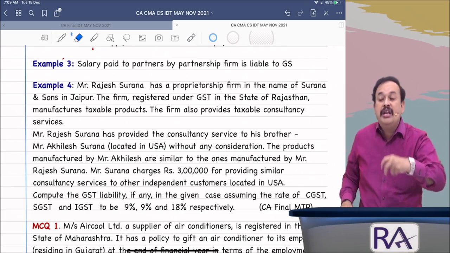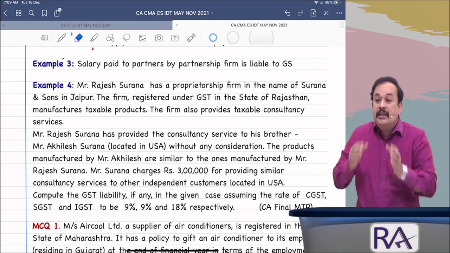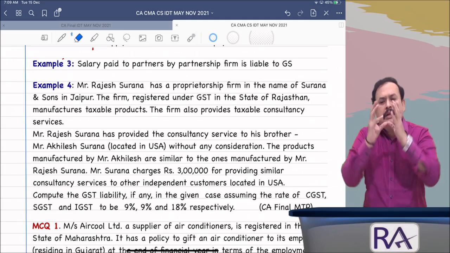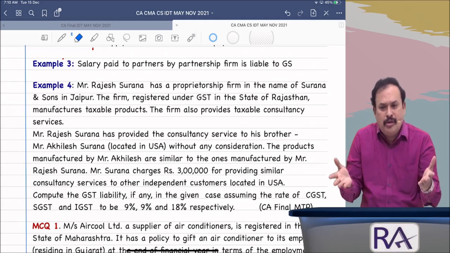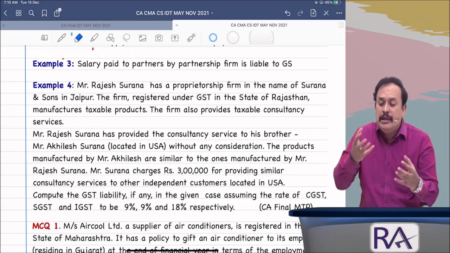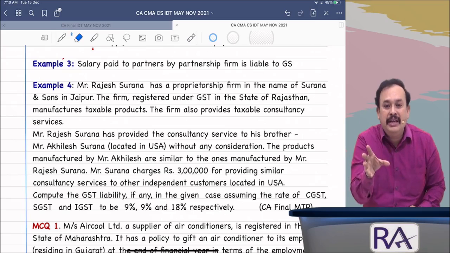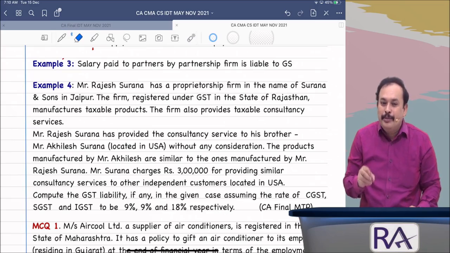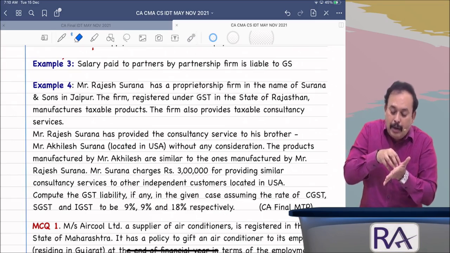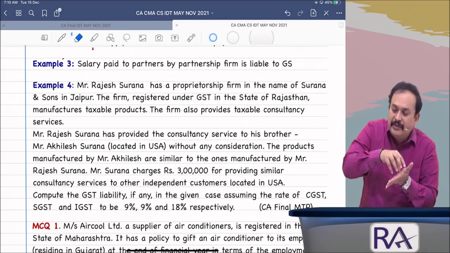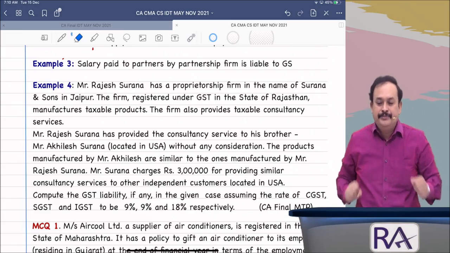Sorry, it is not taxable, not a supply. Reason: the salary, commission, remuneration, whatever name you may call it, he draws from a partnership firm out of the profit only. Profit of the partnership firm is only apportioned in favor of the partners as their salary or commission or whatnot.